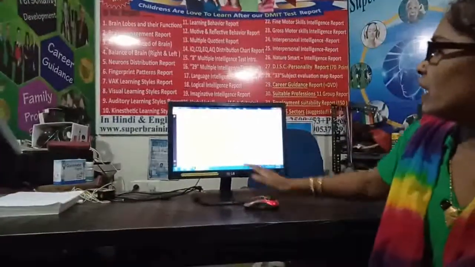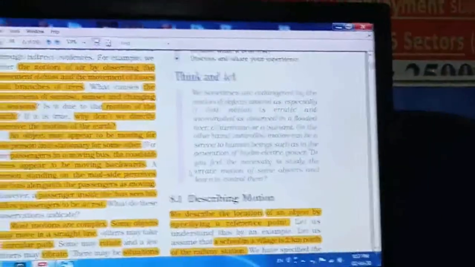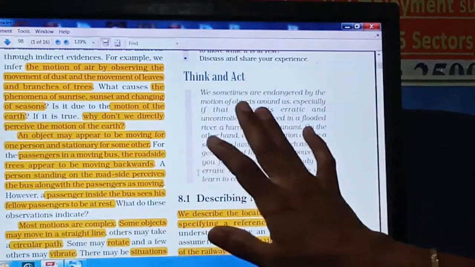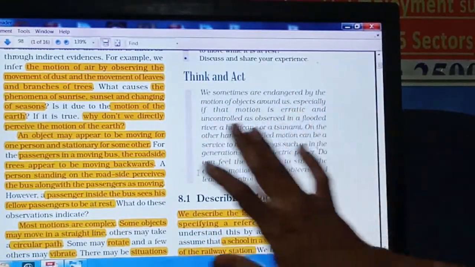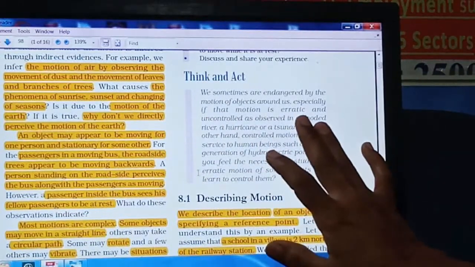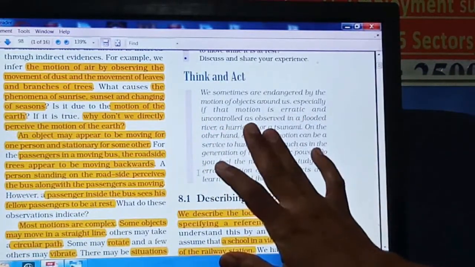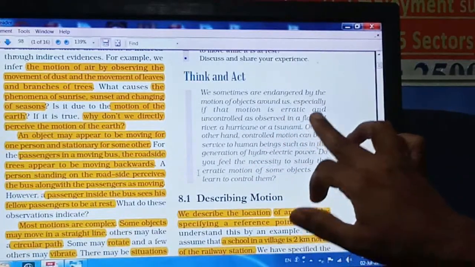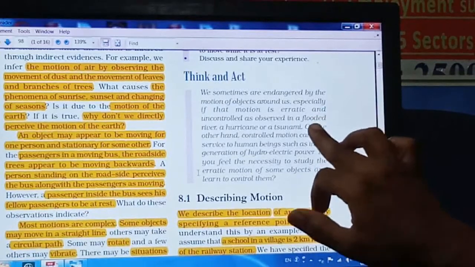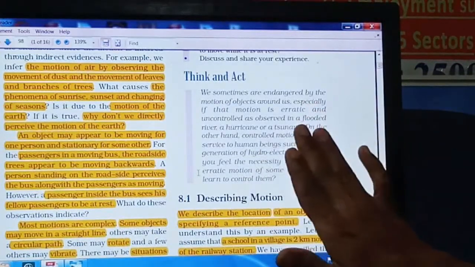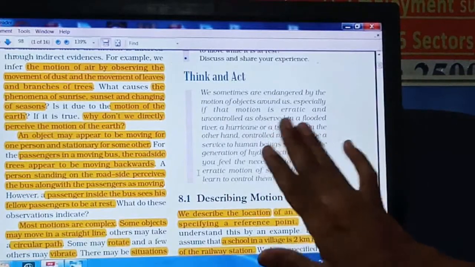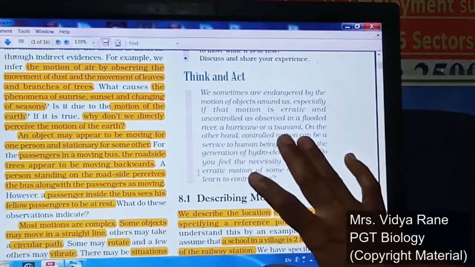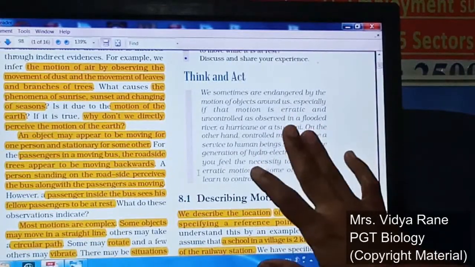See below that, think and act is given. We sometimes are endangered by the motion of objects around us, especially if that motion is erratic and uncontrolled, as observed in the flood, right? Means whatever the water movement is there in the flood, that is uncontrolled. We cannot control that, right? Rivers, hurricanes, tsunamis, all these are there. In this situation, the motion is uncontrolled.